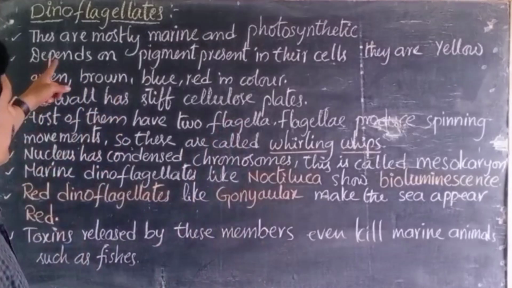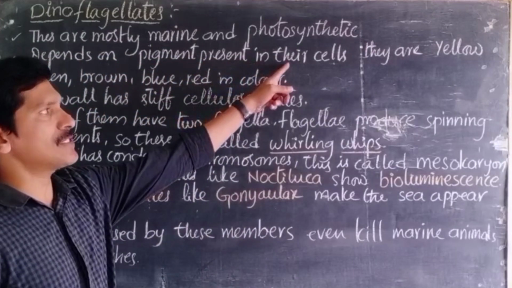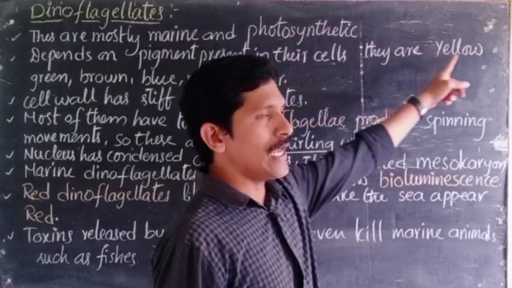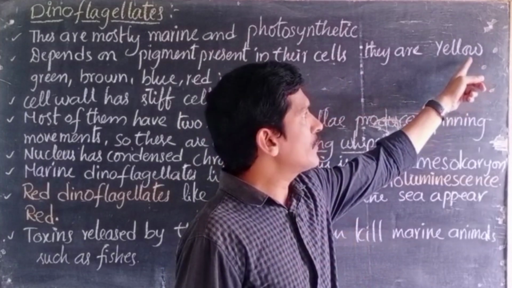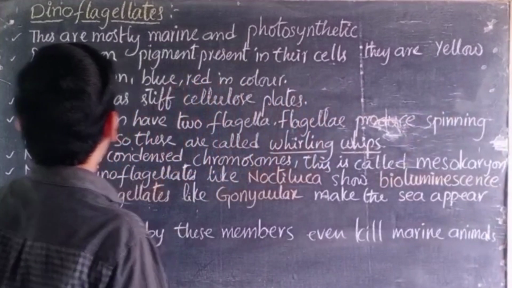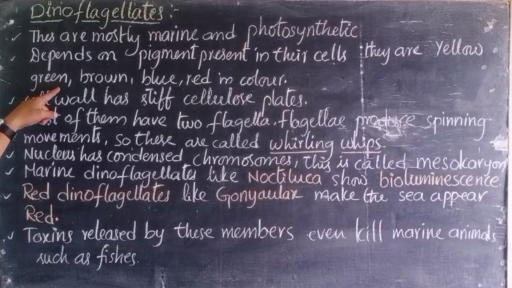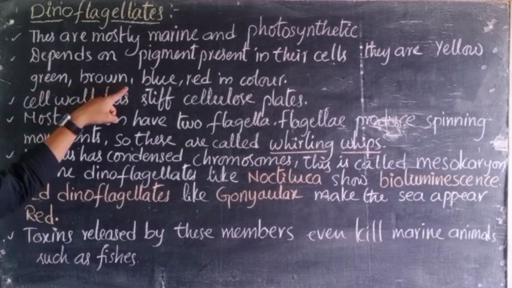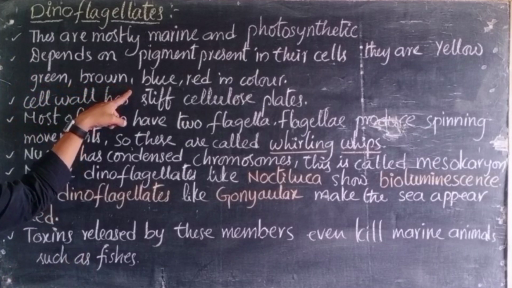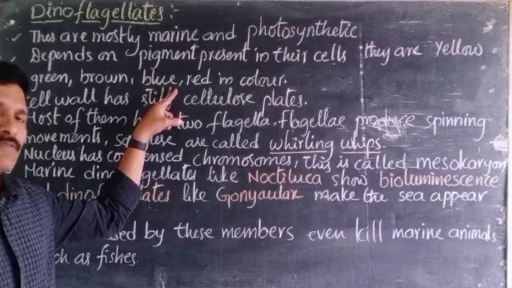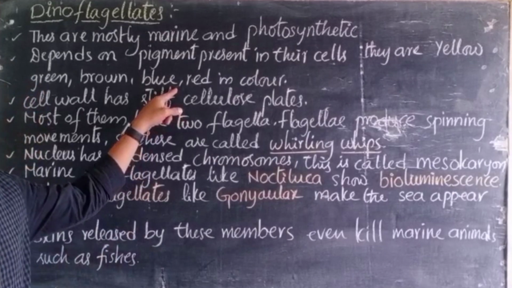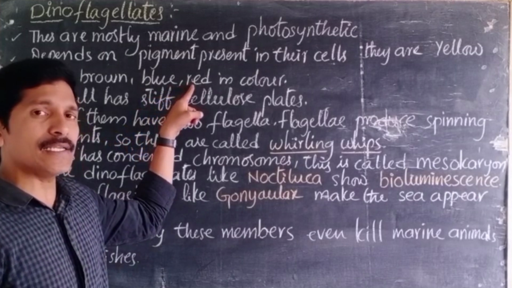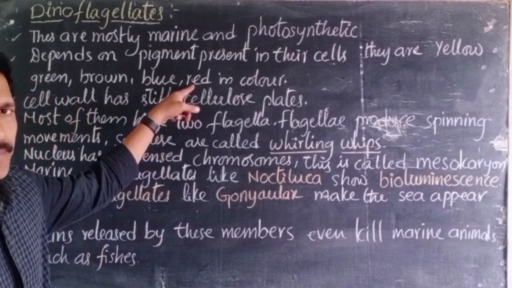Depending on the pigment present in their cells, they may be yellow. If yellow pigments are there in the body, they look yellow in color. If green pigment is there, they look green. If brown pigment is there, they externally appear brown. If blue pigment is present, they appear blue. If red pigment is there, they externally appear red.